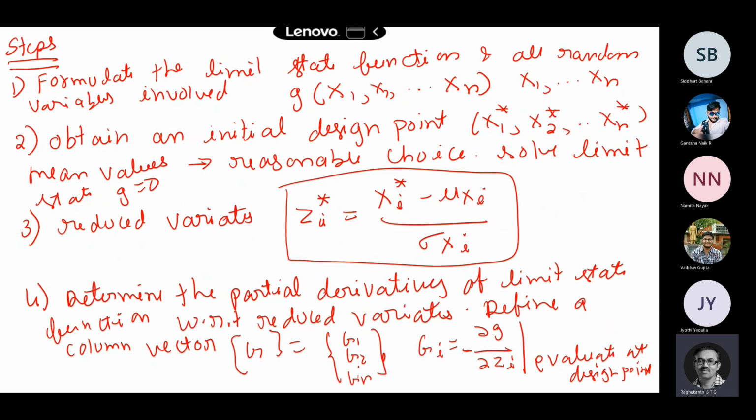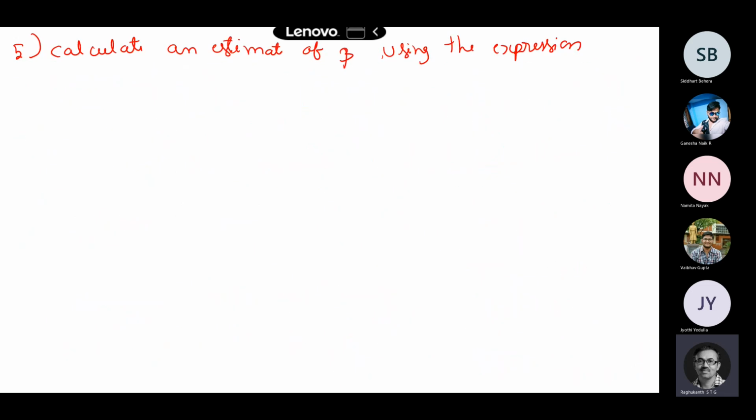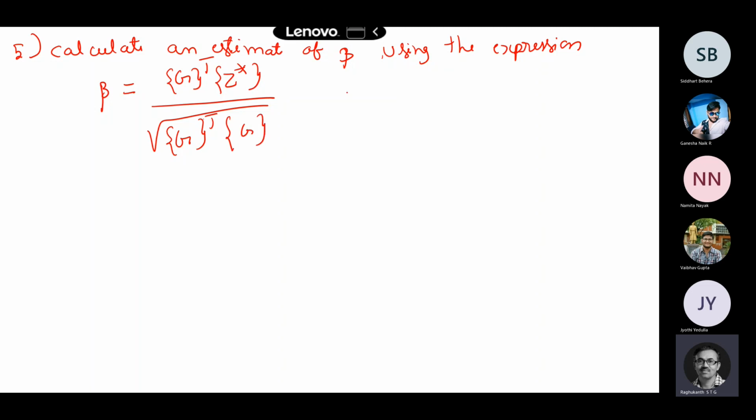This beta you can calculate from this expression: G transpose Z star by square root of G transpose multiplied by G, where Z star is Z1 star, Z2 star, like this up to Zn star. So you have to calculate the betas.